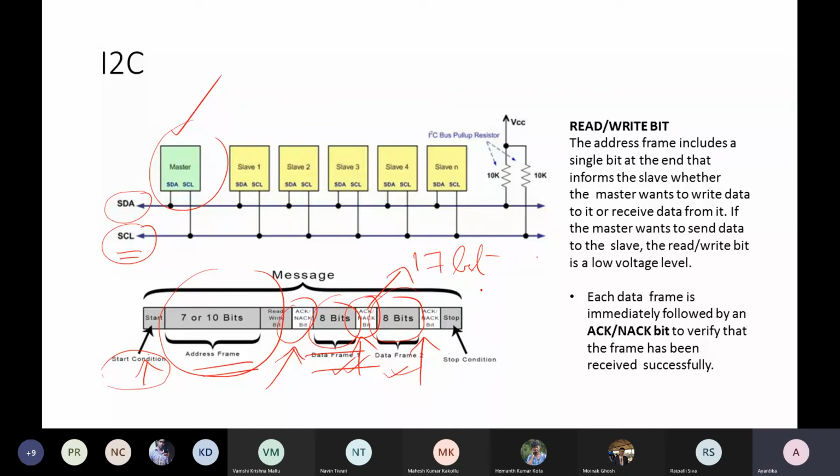But according to this I2C approach, when the receiver is receiving the initial 8-bit data and it is sending the acknowledgement for the initial 8-bit data, and if the acknowledgement for the next 8-bit data is not sent and the master is not receiving it, then in the next communication, the master will only send these last 8 bits, not the first 8 bits.